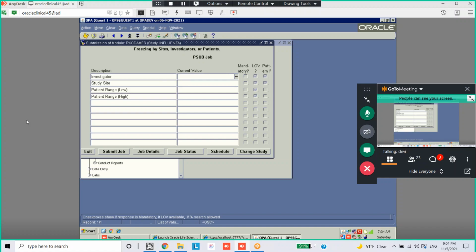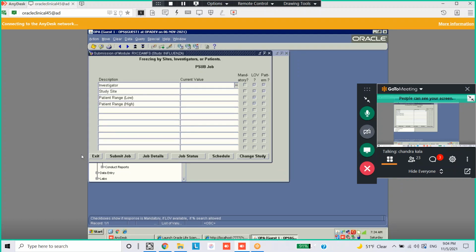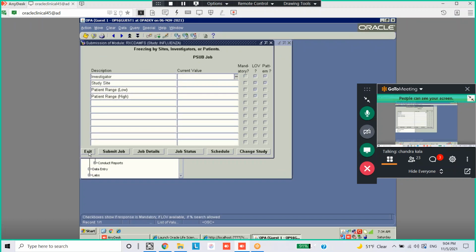What is mandatory and pattern, ma'am? Not required, those are all disabled, it will not ask you. You can also exit here. I'll show you how to freeze one patient, but not now. Exit.